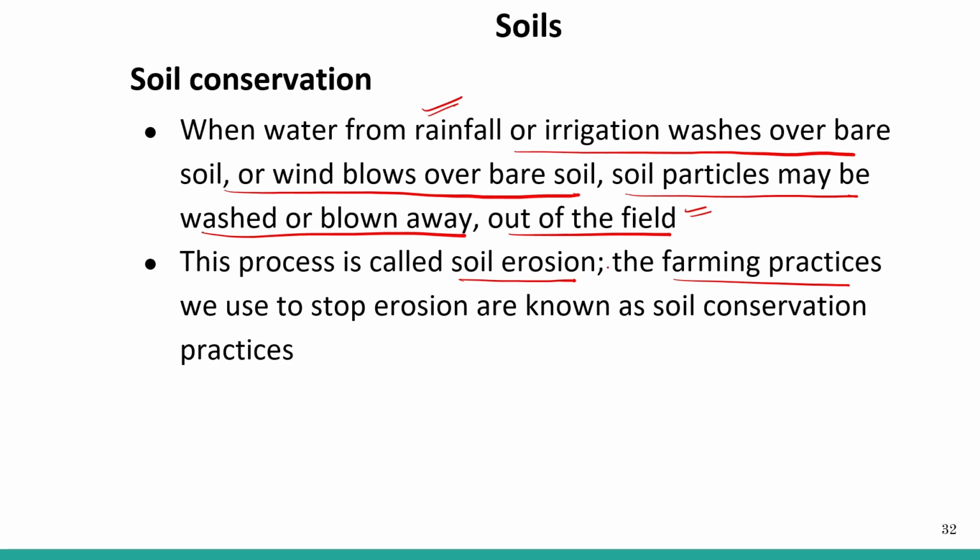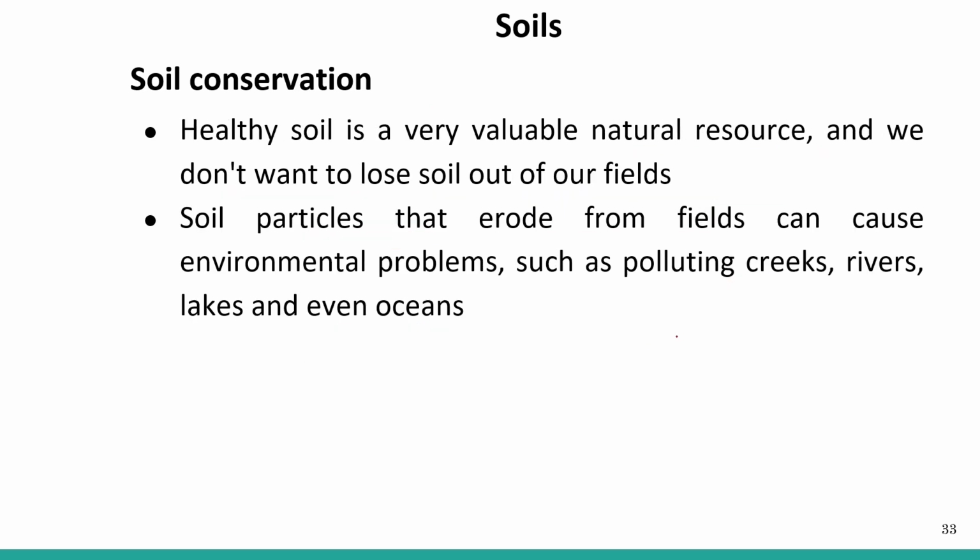The farming practices we use to stop erosion are known as soil conservation practices. This soil conservation must be done to conserve the soil, and there are different measures to do so. Healthy soil is a very valuable natural resource, and we don't want to lose soil out of our field.